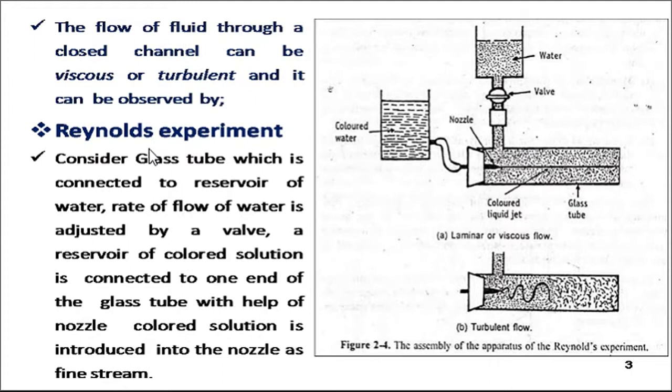When you are circulating the liquid through the pipe, it will automatically take position and flow through one another's layers. So some fluids may flow in one particular motion, some flow in a zigzag way, and some follow both patterns, whether laminar or turbulent.